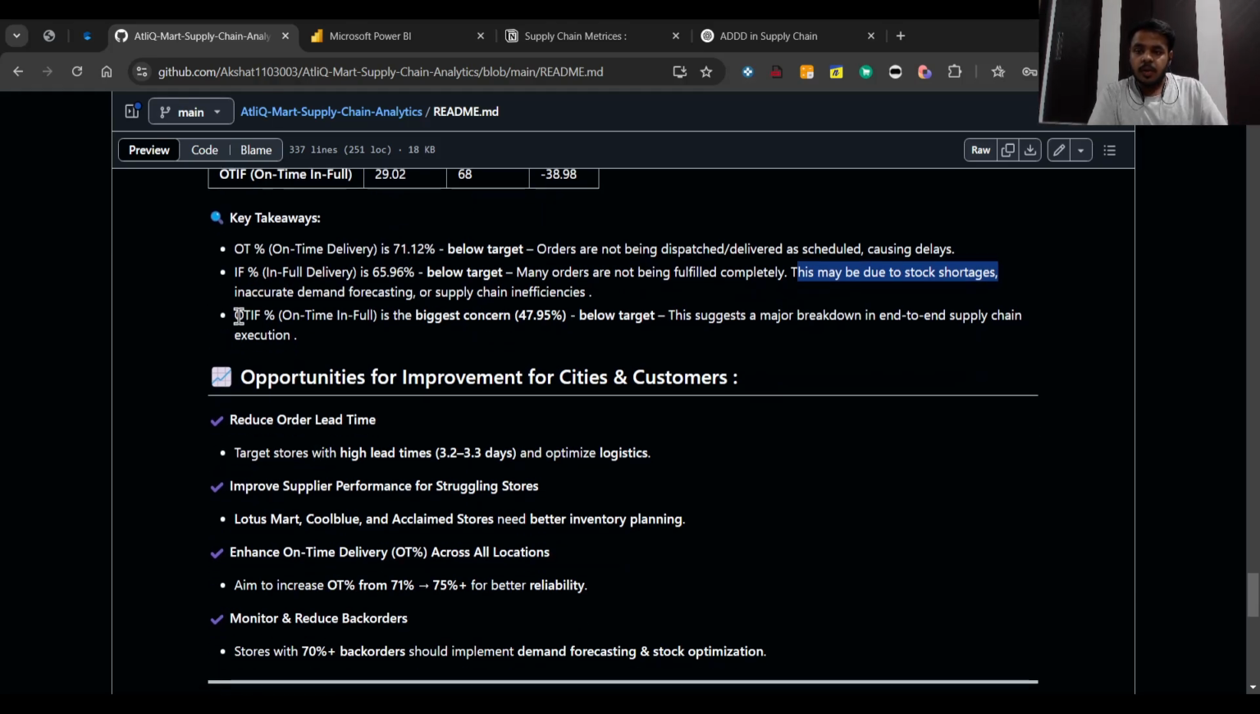Also, if you see, the OTIF percentage is the highest concern. Why? Because it is only 47.95 percentage, which is below the target value. Now, this suggests a major breakdown in end-to-end supply chain execution.